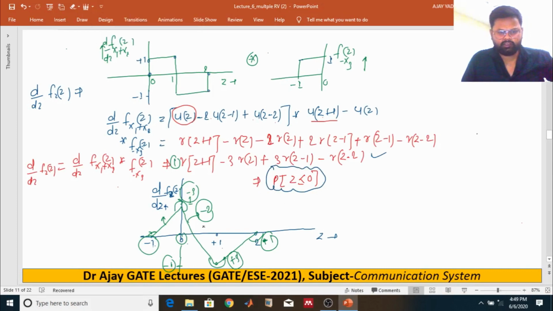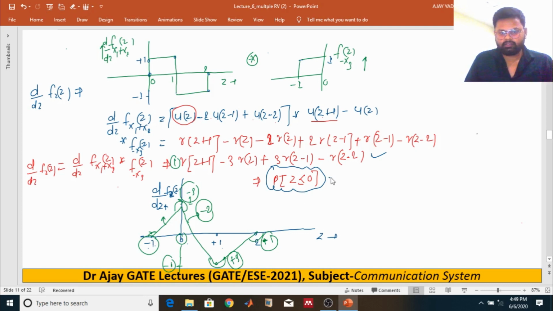The minimum limit is minus 1 and the maximum limit is 0. So we only have to concentrate on this particular region, there is no need to go beyond that, so that we can understand easily, right?